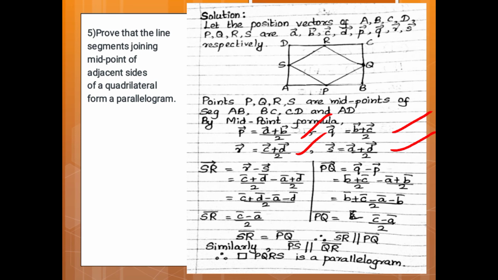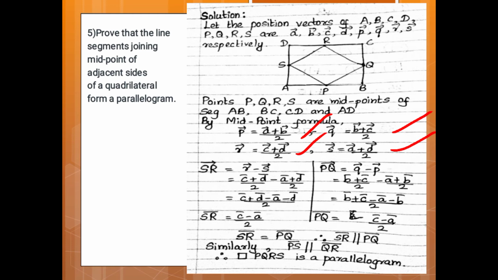Now first we have to prove PQRS is a parallelogram. We know that if PQRS is a parallelogram, then opposite sides of a parallelogram are equal and parallel. So we will prove PQ is parallel to SR and PS is parallel to QR. So therefore PQRS is a parallelogram.